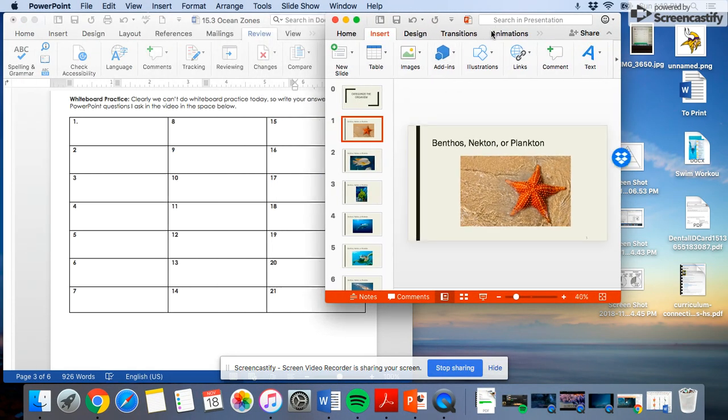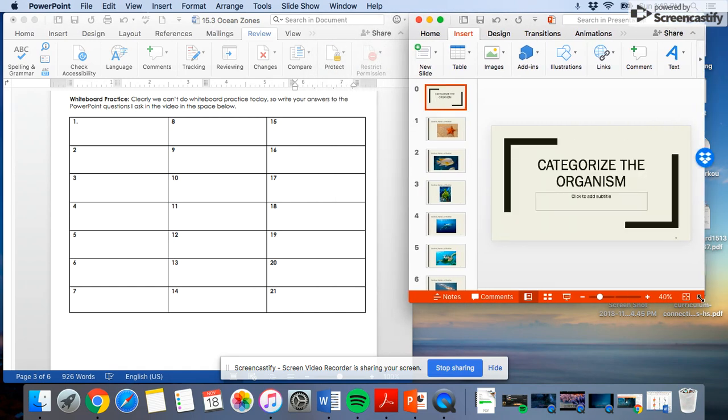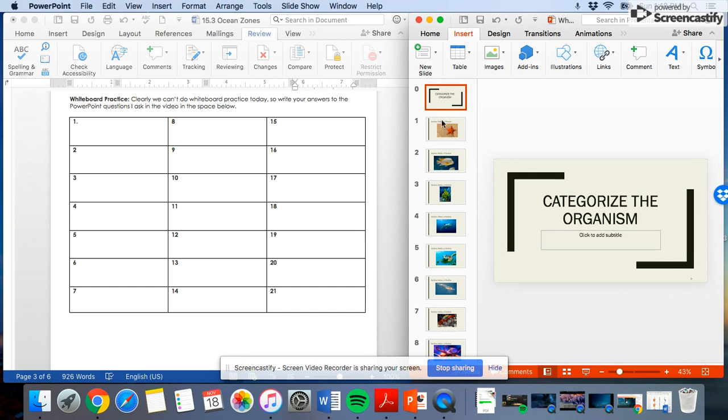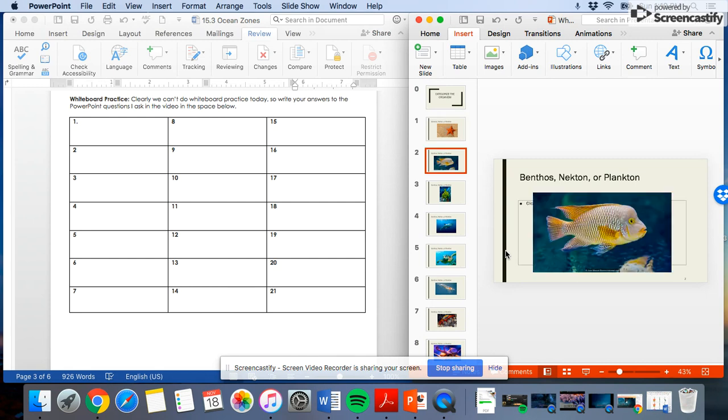So for the first set of questions, you are going to just write down whether I am showing you a benthos, a nekton, or a plankton. The numbers of the questions are really small in this box, but I'll tell you as well. So this is number 1, a starfish. Is it a benthos, a nekton, or a plankton? Pause the video, and when everyone in your group has the answer, you can push play. Okay, a starfish is a bottom dweller, so it is going to be a benthos. Number 2, a fish. Push pause. Okay, great. A fish is able to swim, so it is going to be a nekton.